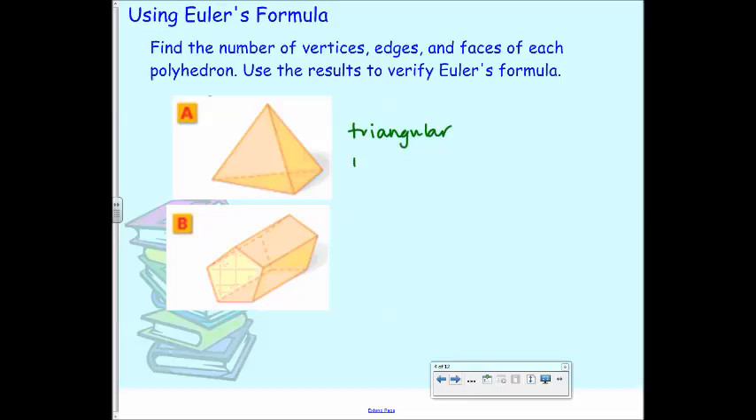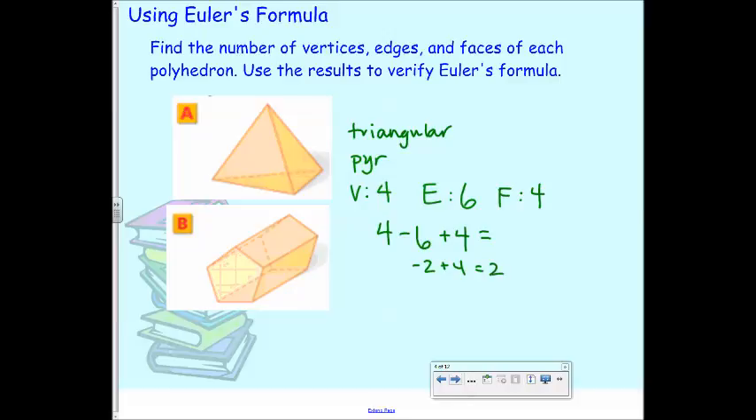How many vertices does it have? 4. How many edges does it have? 6. It has 6 edges, and how many faces does it have? 4. So then let's verify using Euler's formula: 4 minus 6 plus 4 equals, what's 4 minus 6? Plus 4? Good. Did that work? So is it a polyhedron? Yes. So it's always going to equal? It will always equal 2. V minus E plus F will always equal 2.